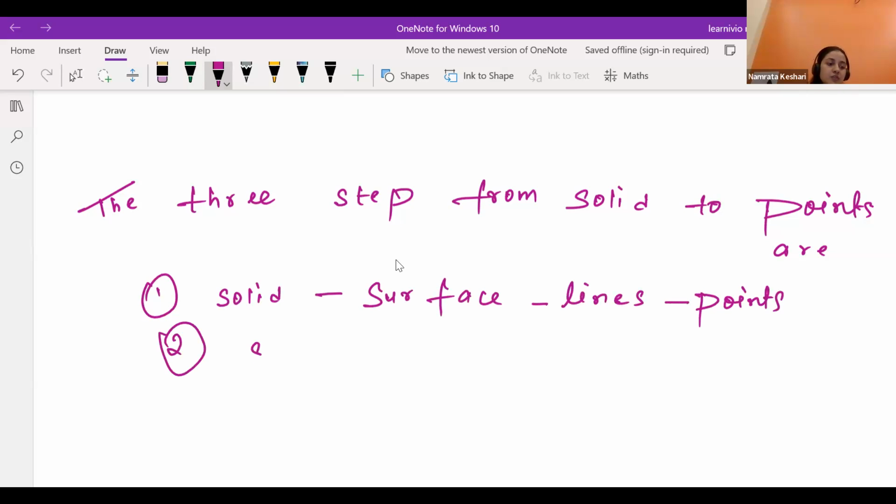Okay, solid, surface, lines, and points.